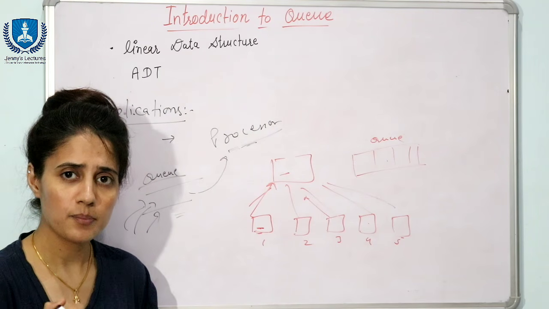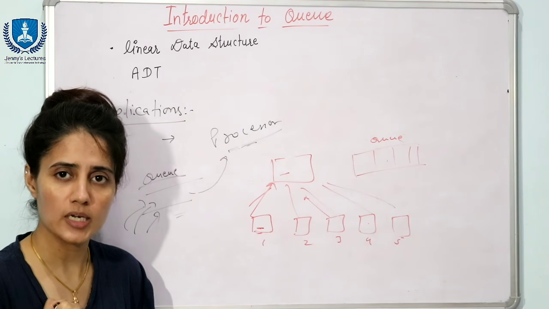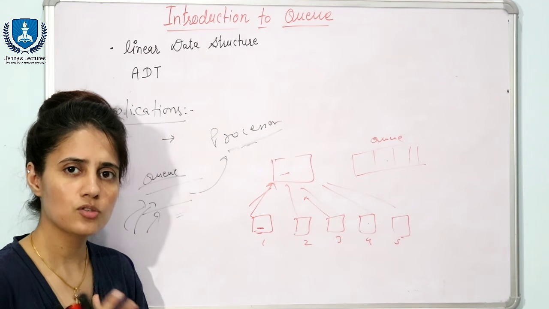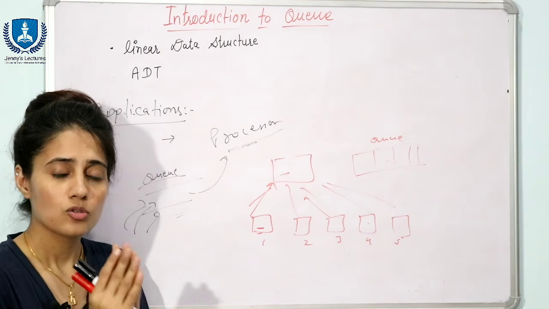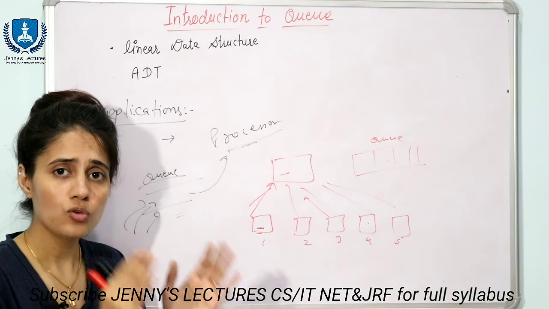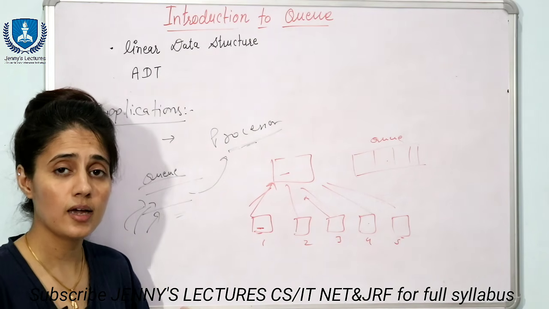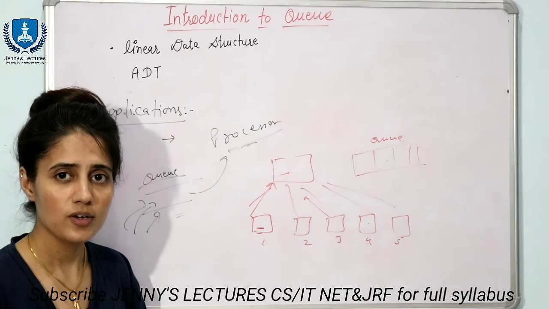So these are some applications of the queue data structure, and there are many more applications of queue. We will discuss all these one by one in later videos. In the next video basically we will discuss how to implement queue using arrays, then using linked list, and then using stacks. Fine.